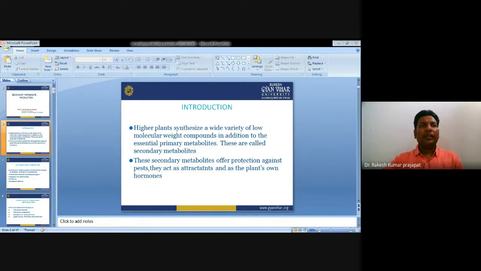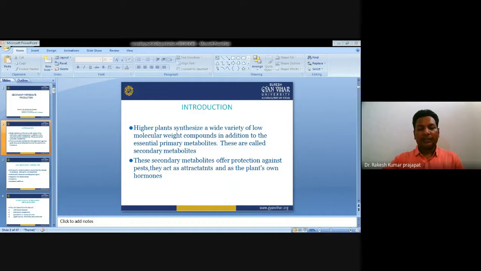When secondary metabolites are produced in plants, they get accumulated in specific tissues and structures like vacuoles, specialized glands and trichomes. Their production is affected by several factors like genotype, plant physiology, climate, environmental conditions and pathogens.